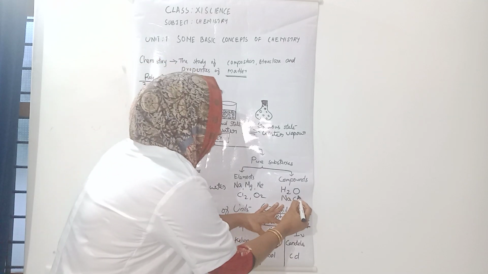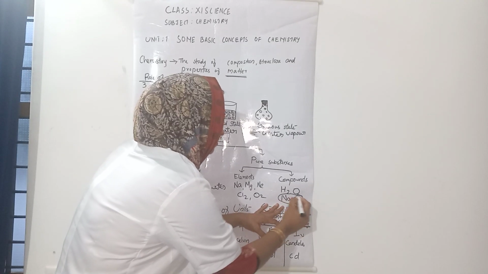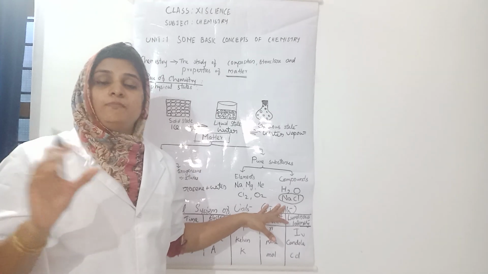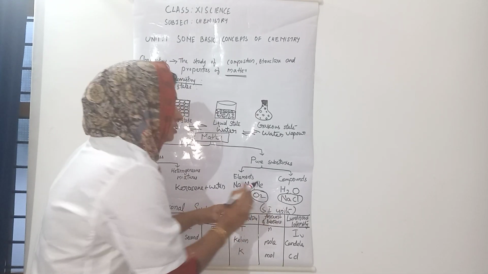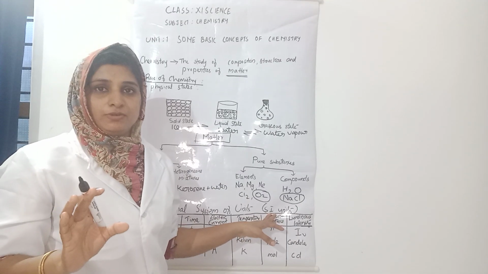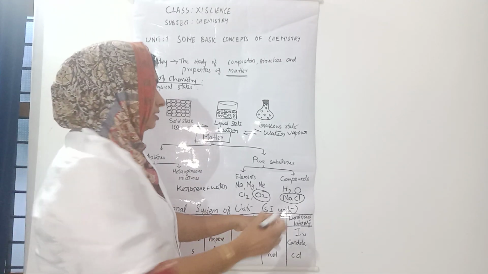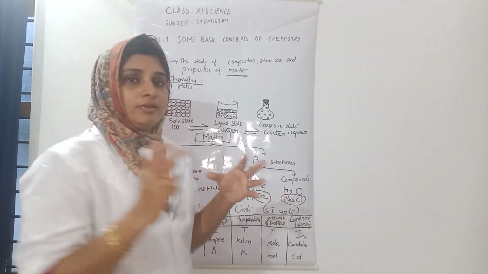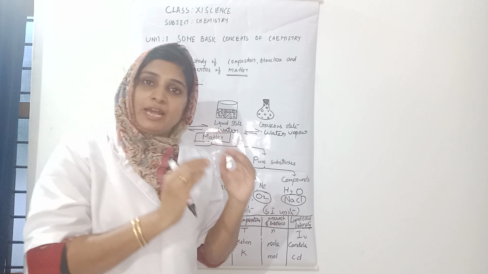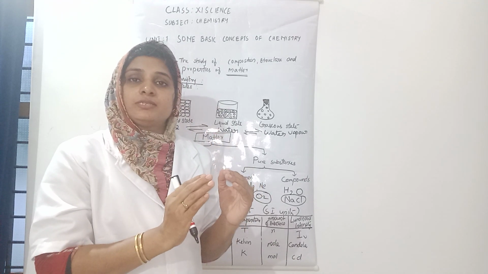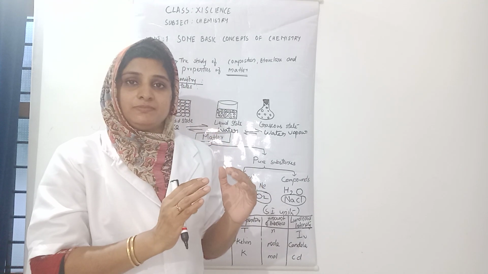So this is a molecule, but it is a compound molecule. And this is another molecule, but it is not a compound molecule. In other words, H2O is a compound, and hydrogen, if we are considering it alone, is an element.